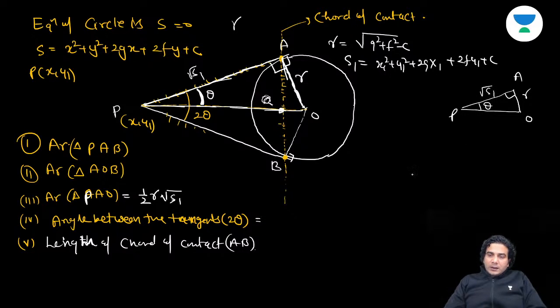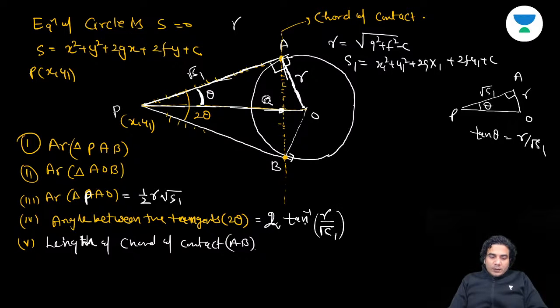This is theta. So tan theta is R upon root S1. So you can write theta is equal to tan inverse of this. Is that okay? So 2 theta is going to be 2 times tan inverse of r upon root s1. Is that all right?